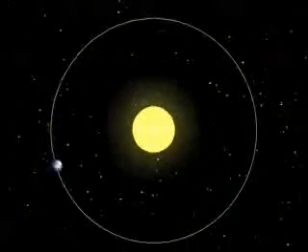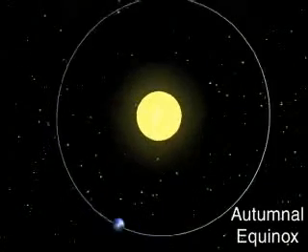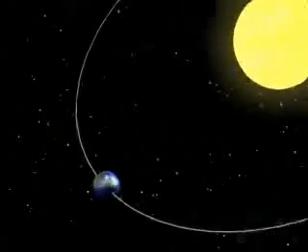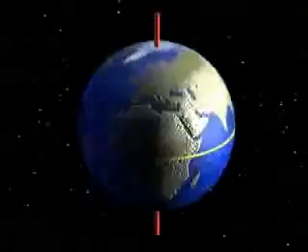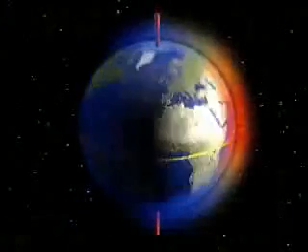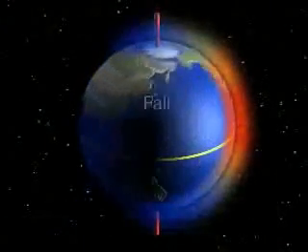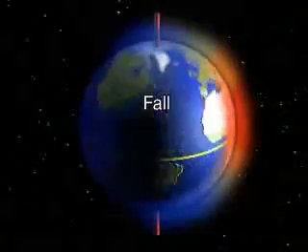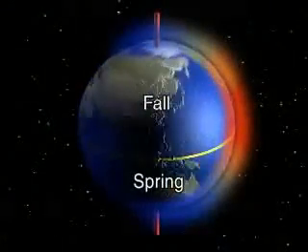From June 21st to around September 21st, the autumnal equinox, the position of the most direct sunlight moves back to the equator. Day and night lengths are equal. In the northern hemisphere, it is the beginning of fall. In the southern hemisphere, it is the beginning of spring.